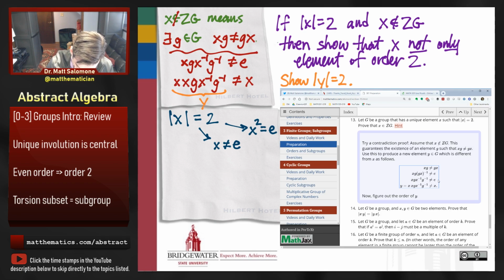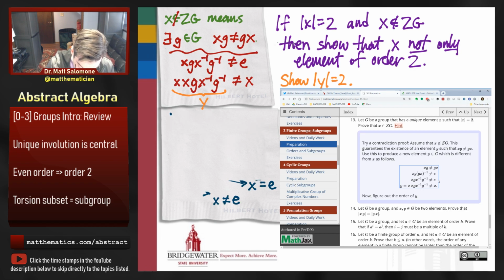So let me make some space on my napkin here. And since x is an element of order 2, that means that x multiplied by itself is going to give me the identity. So in other words, y is equal to xx g x inverse g inverse, which is actually just equal to g x inverse g inverse.